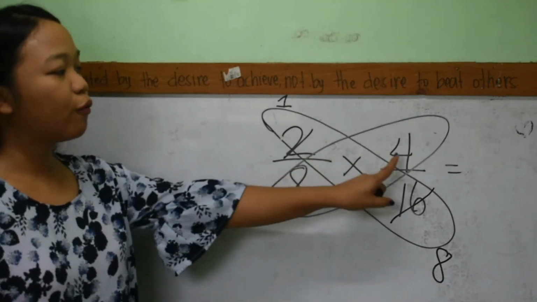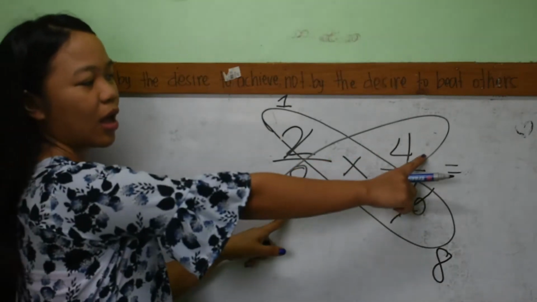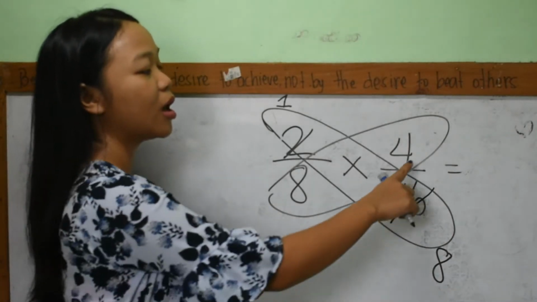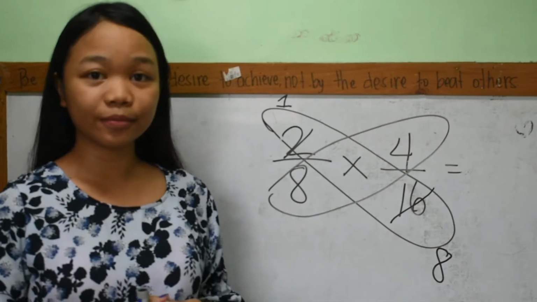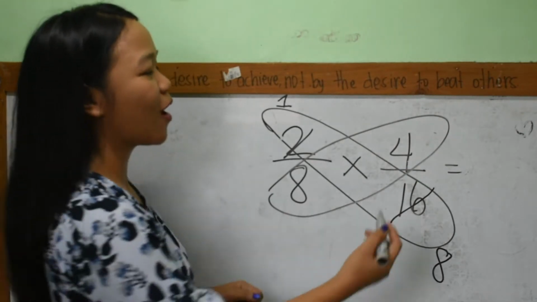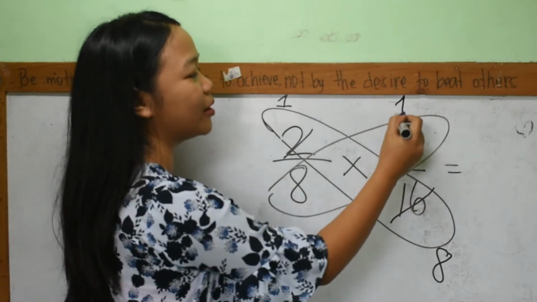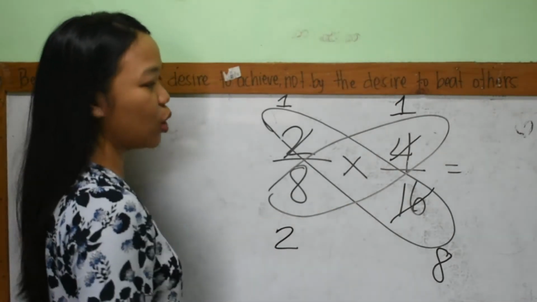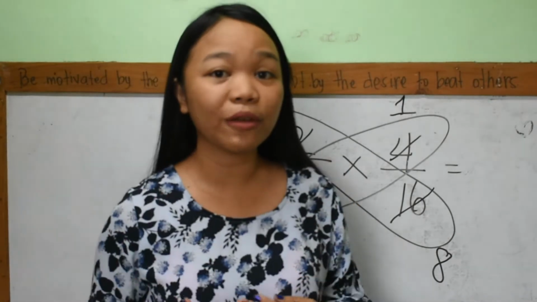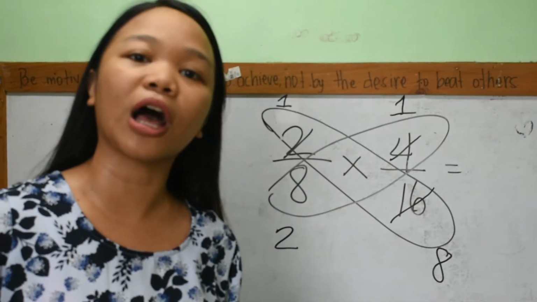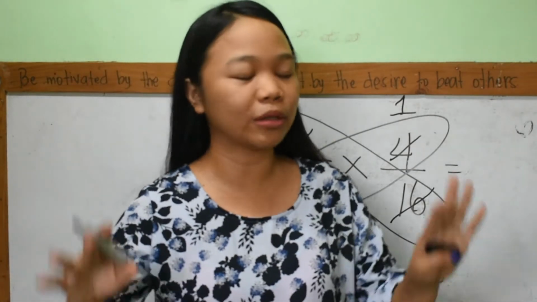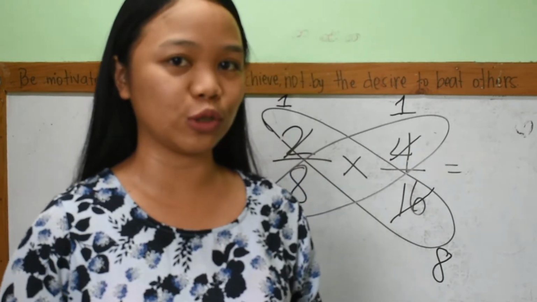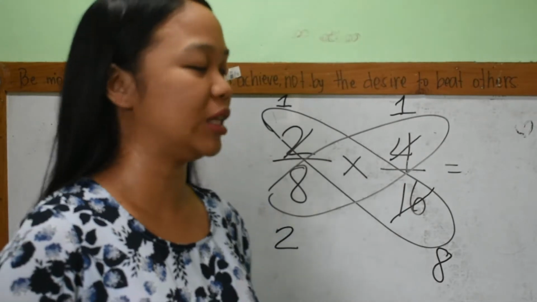Next, 4 and 8. Anong number ang pwede mong i-divide sa 4 at sa 8? Yes, 4. 4 divided by 4, that is 1. And 8 divided by 4, that is 2. So that is how we simplify fractions in order for us to multiply them. Pag na-multiply natin siya this time, hindi na natin siya kailangang i-lowest term because we simplified it already.